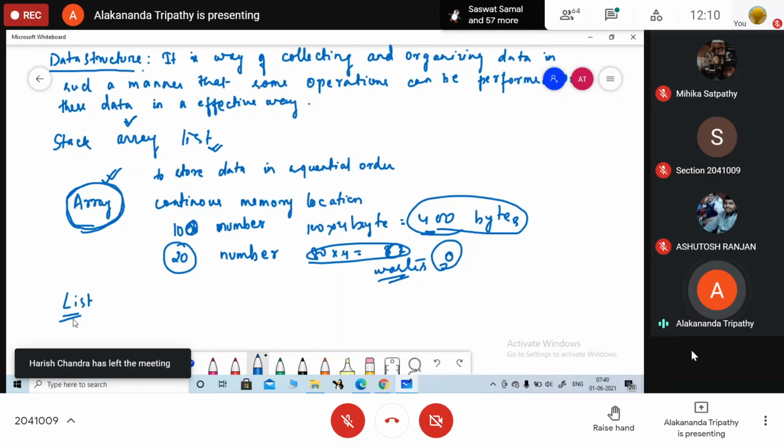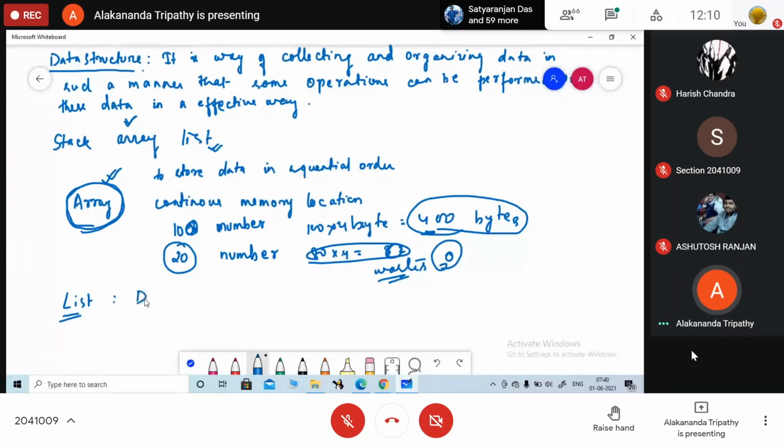Where we are going to use list? So list we are basically going to use when we don't have continuous memory location. Okay, so in list we are basically using when we don't have any. Multiple items. Yes. It can store multiple items in list. Yes, we can store multiple items and along it doesn't have any continuous memory location in order to store the data. So array में क्या होगा?